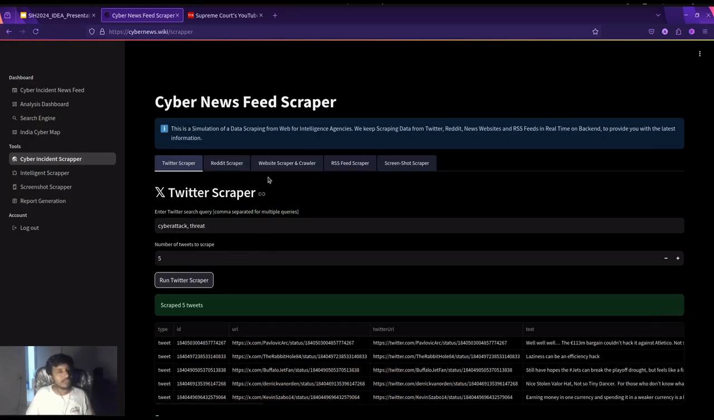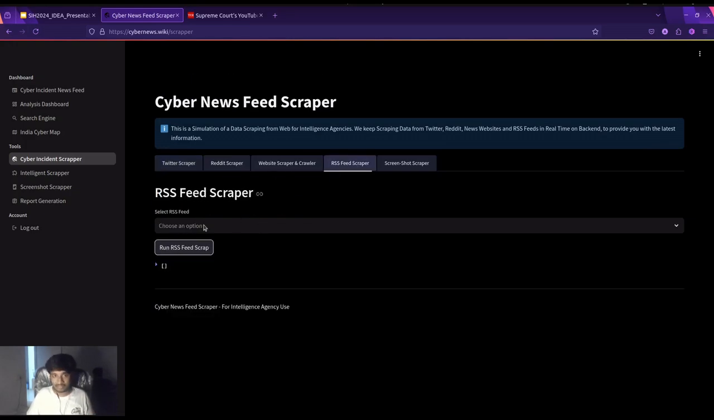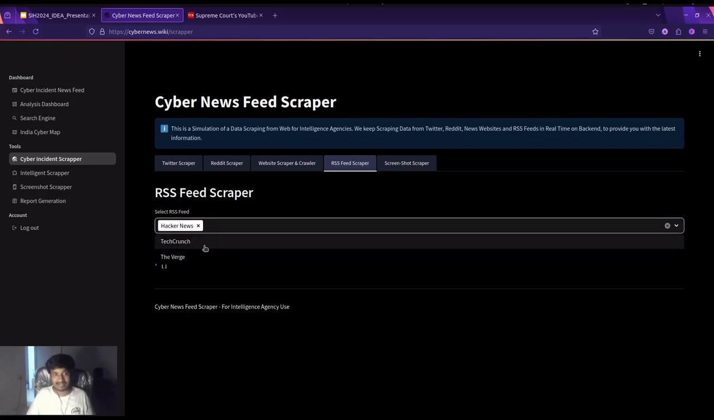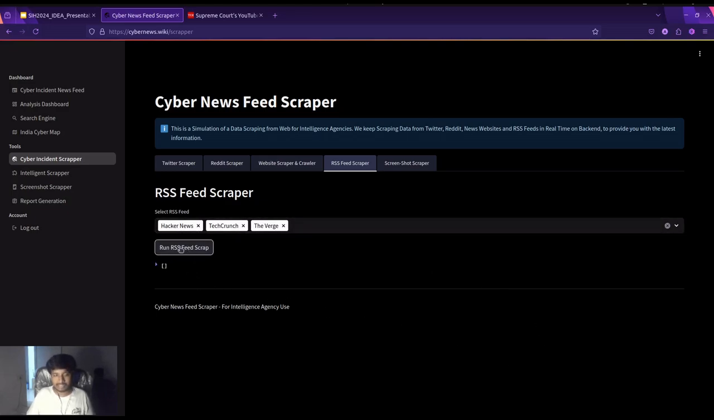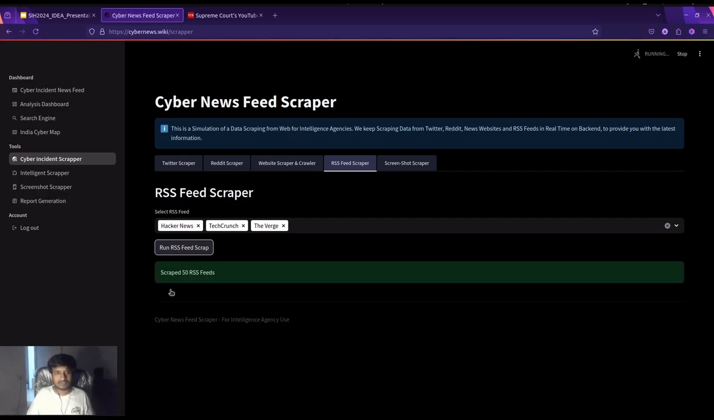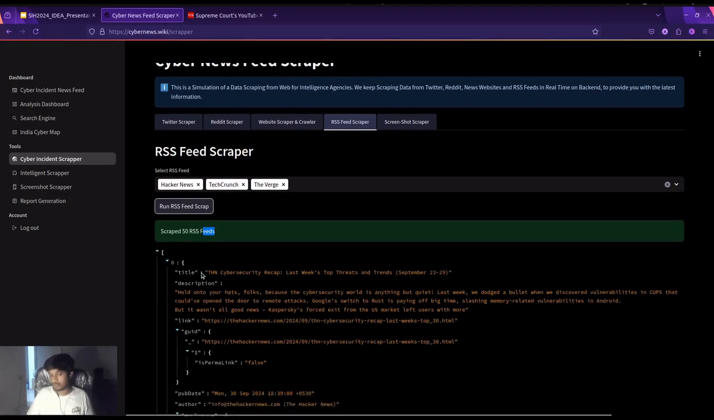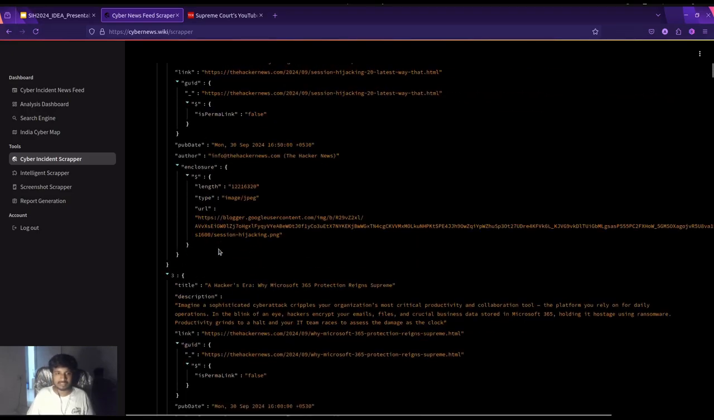Not only that, we are also scraping the RSS feeds. For example, I can choose which RSS feeds I want to scrape. Let's suppose I select Hacker News, TechCrunch and The Verge. I click the button, and within a few seconds I have scraped 50 RSS feed items, and you can see the data which has been recorded.